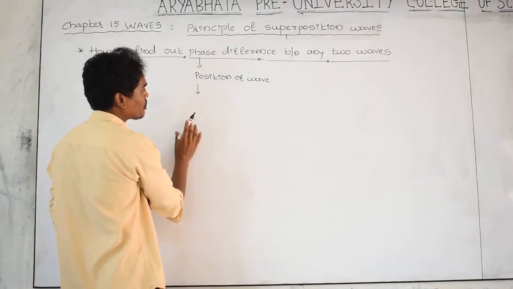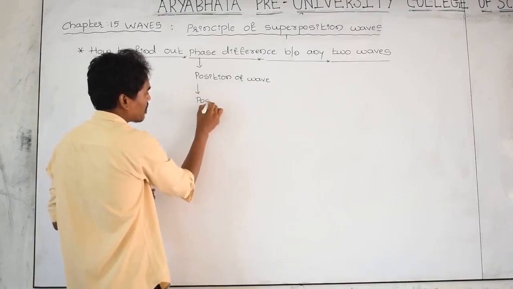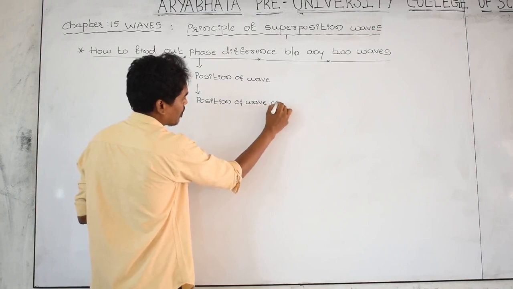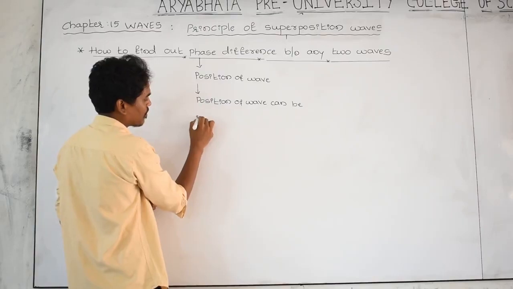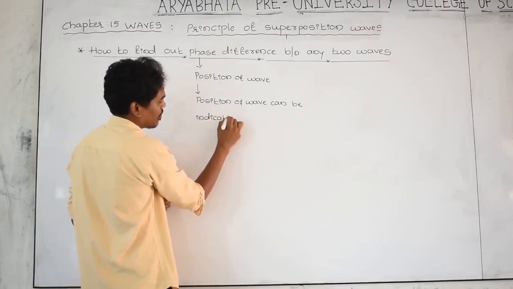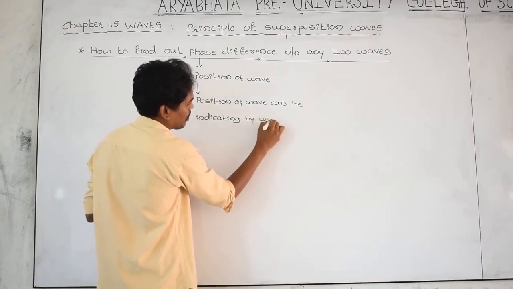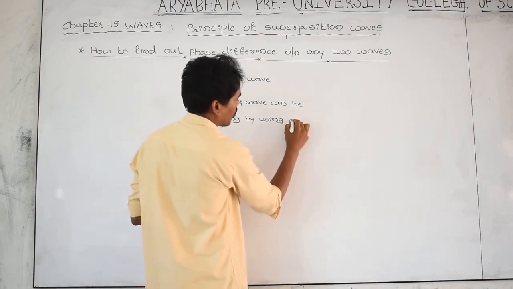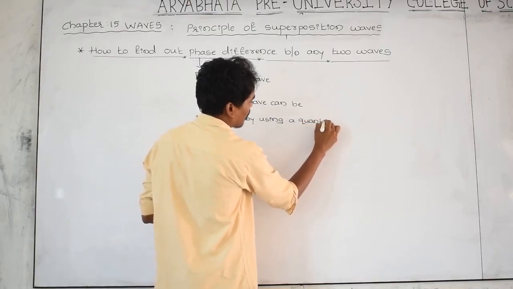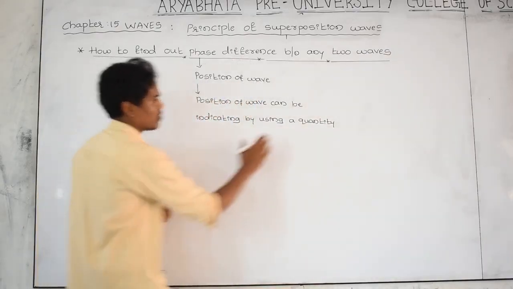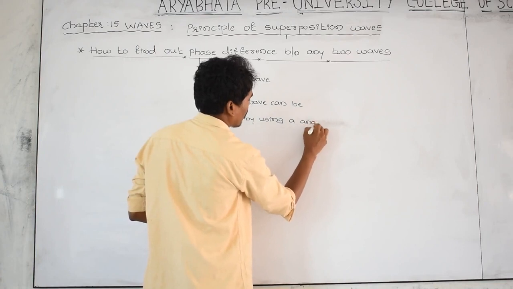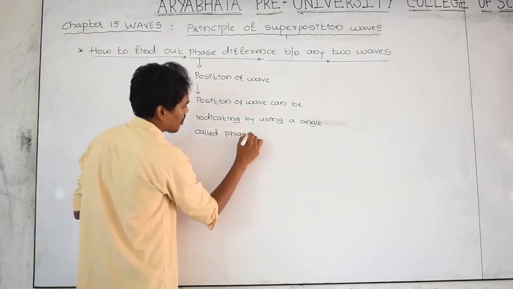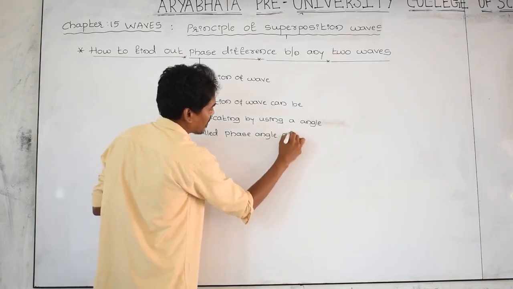Phase means position of the wave. The position of the wave can be indicated by using a quantity or angle called phase angle, which I am indicating as phi.